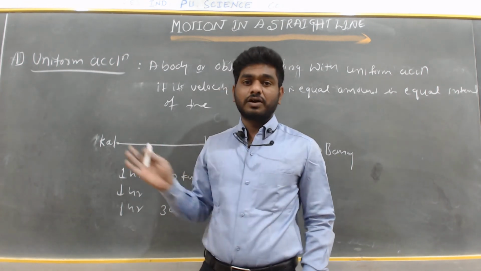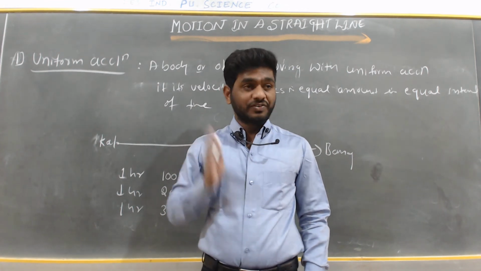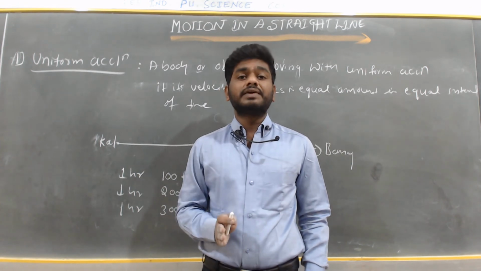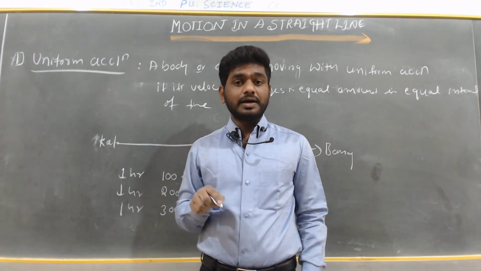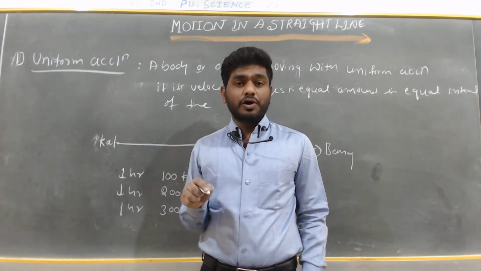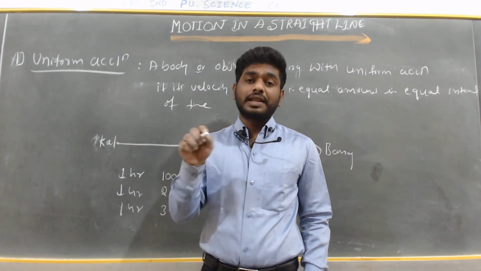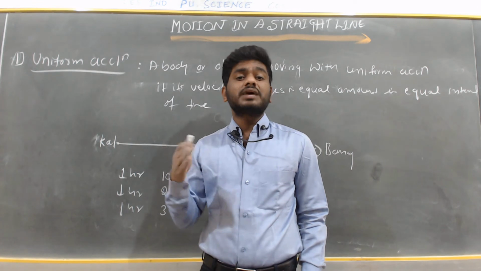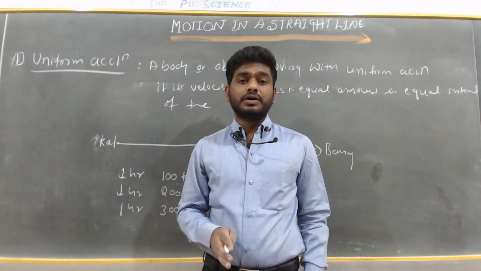The best example is an object falling freely under gravity near the earth's surface. Here the magnitude of the acceleration is 9.8 meters per second square, and the direction of the acceleration is vertically downward.